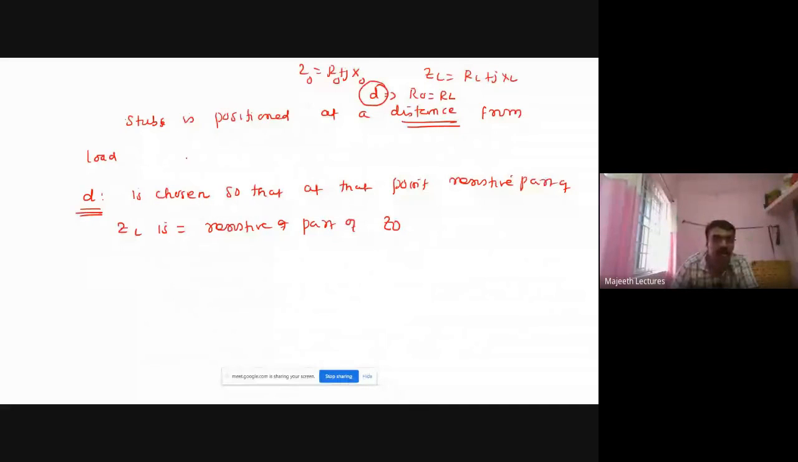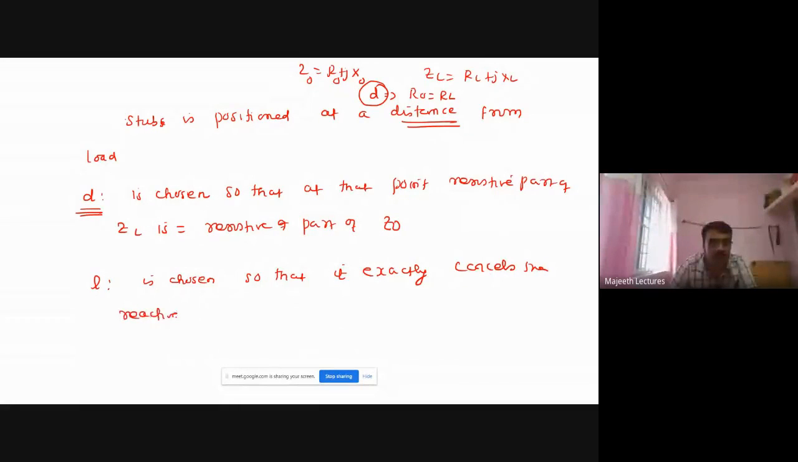Then the length is chosen so that it exactly cancels the reactive part of the Z0. So you know how to choose a length.